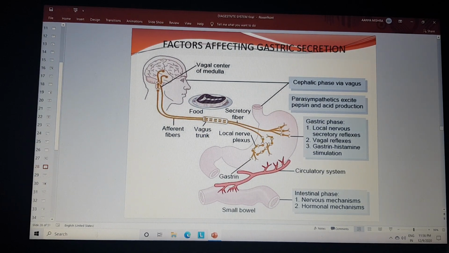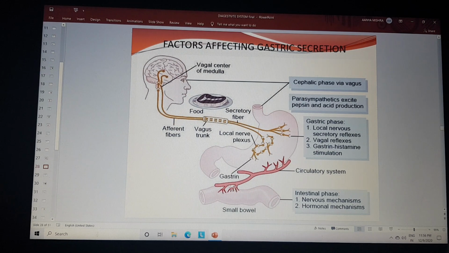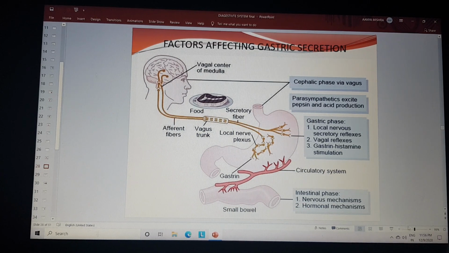The factors affecting gastric secretion have three phases: the cephalic phase, the gastric phase and the intestinal phase. These three phases are involved in the secretion of hydrochloric acid. There is nervous control, by the local nerves present in the stomach, and by some nerves and the blood circulatory part in the duodenum, which control the secretion of hydrochloric acid. There is the nervous mechanism and the hormonal mechanism in the case of the intestinal phase.